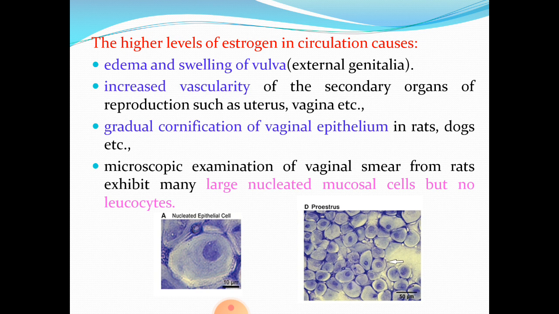And if you see predominantly these nucleated mucosal cells, invariably you can say that the rat is in Proestrus stage. So, microscopic examination of vaginal smear will tell you the stage of estrus that the rat is undergoing.